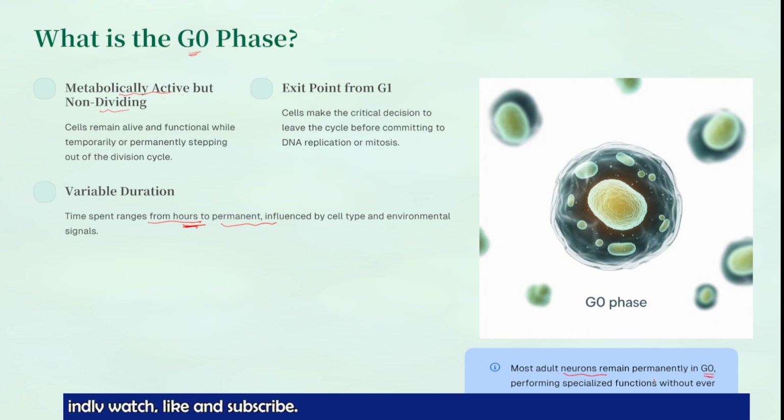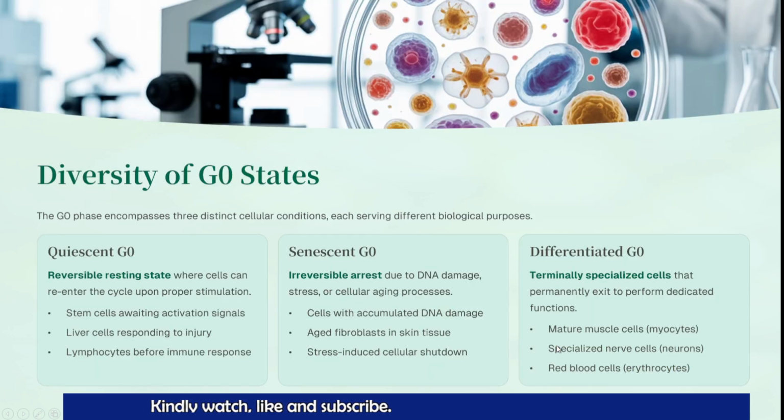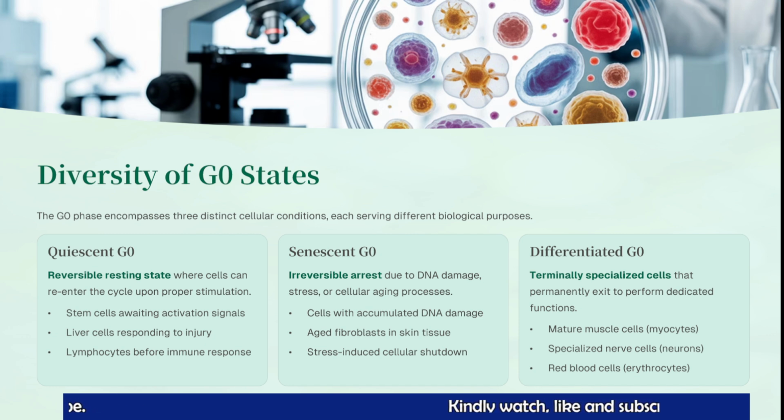We know the function of the neuron is the transmission of impulses, so they will do only that function. There is no production of new neurons. This G0 state can be seen in different conditions. In some cells, the G0 is a reversible resting state. That means when they get enough signals, they will come back to the cell cycle.